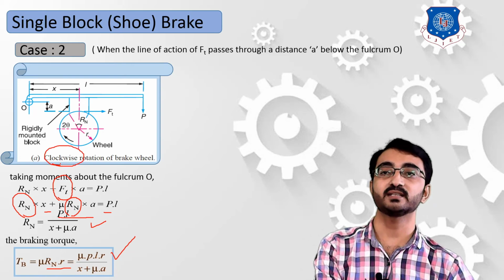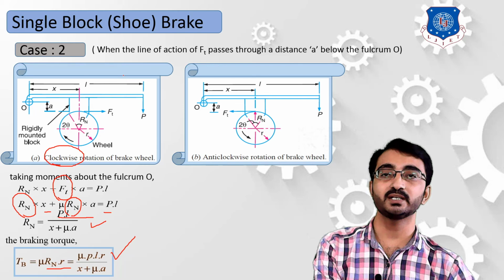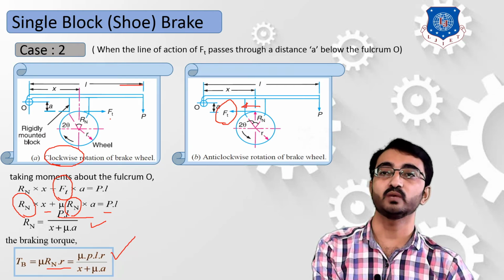Now let's consider that this body is moving in an anti-clockwise direction. So what will happen? Due to the change in direction, the only change that will happen over here is that this frictional force, Ft, will be acting in a negative x direction. Over here it was acting in a positive x direction.